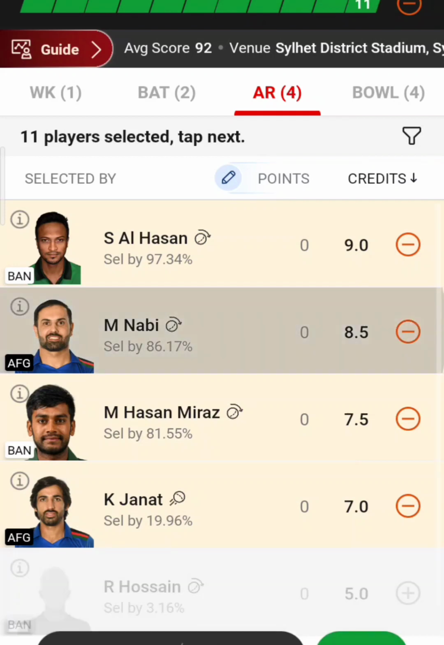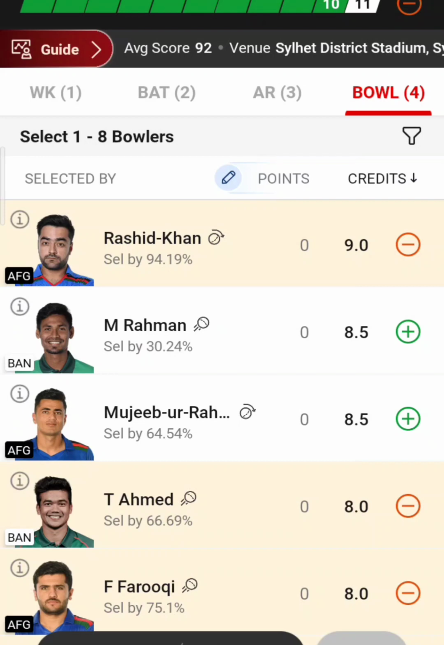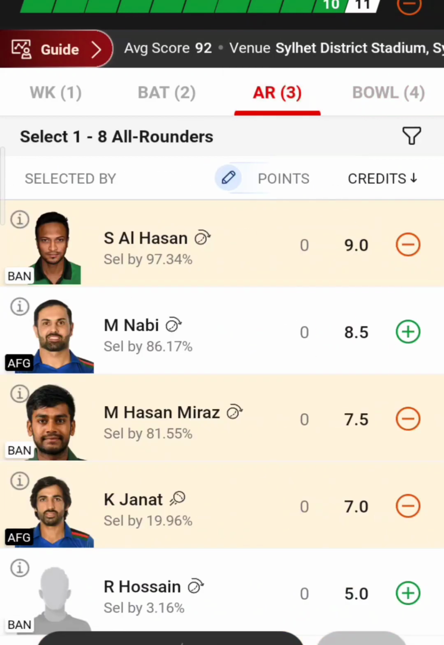In this case, I'm not including Mohammad Nabi, since I'm including the maximum number of bowlers from the Afghanistan section, and of course I know that this is going to be a bowlers' paradise. So I don't think Mohammad Nabi will get overs. If at all he gets 1 or 2 overs, I don't think it is going to be a very good selection to include him in the Dream Team.